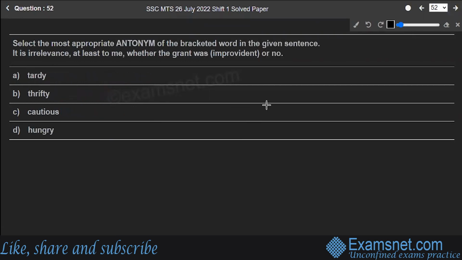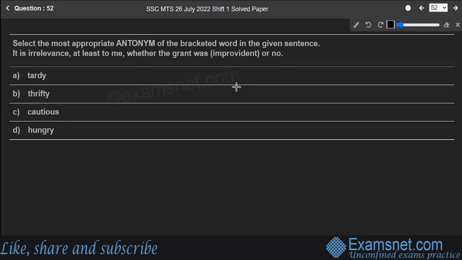Select the most appropriate antonym of the bracketed word in the given sentence. Let's read it. It says, it is irrelevance, at least to me, whether the grant was improvident or not. So what is the antonym of the given word improvident? Is it tardy, thrifty, cautious, or hungry? Let's see the meaning of the words. You have to find out the antonym of the given word, that's improvident.